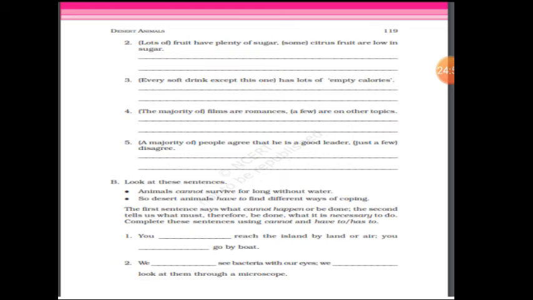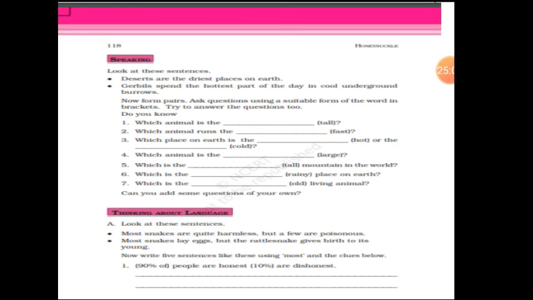Next one. Look at this sentence. Most snake. Okay, look at this sentence. Like few sentences are given here. In that, what we have to use? You have to use most. You have to use most and few.